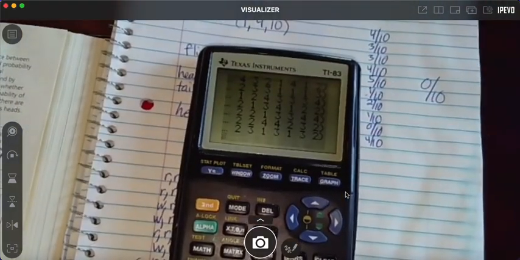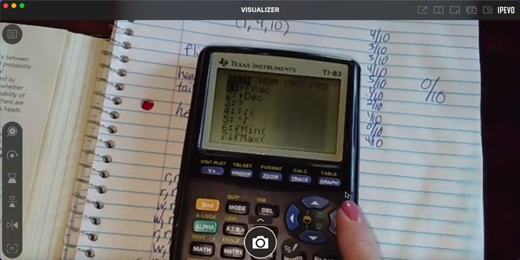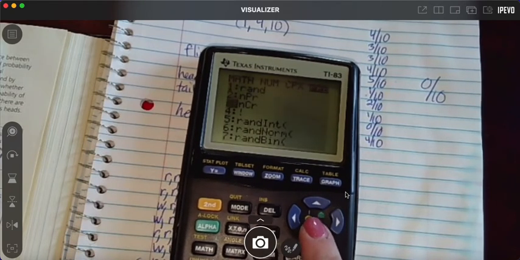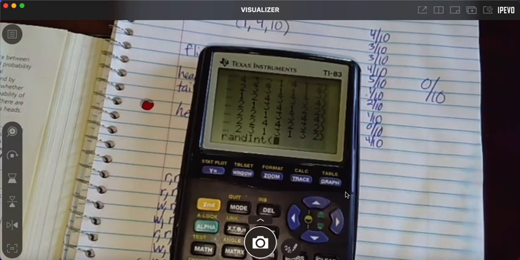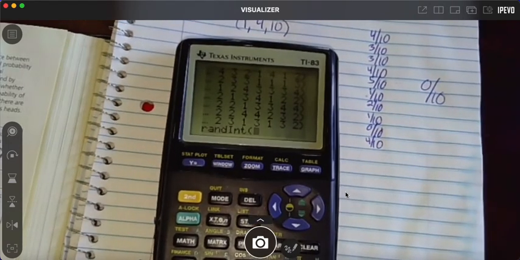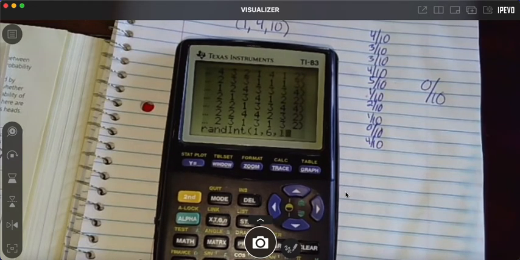If you wanted to randomly generate numbers, you go to Math, to Probability, and it's number 5. And you just tell it to randomly generate some numbers, like if you have a 5-question multiple choice test, guess answers at random, what's the probability of getting at least 4 right? So you would just do 1, 5, or no, if you want at least 4 right, I think you would do 6 and then 10.